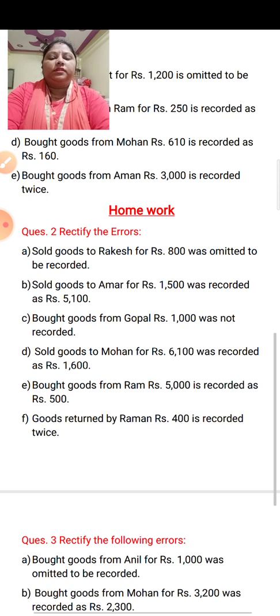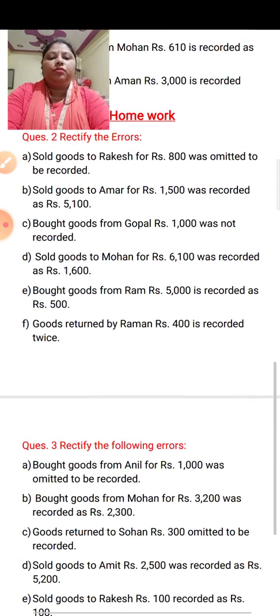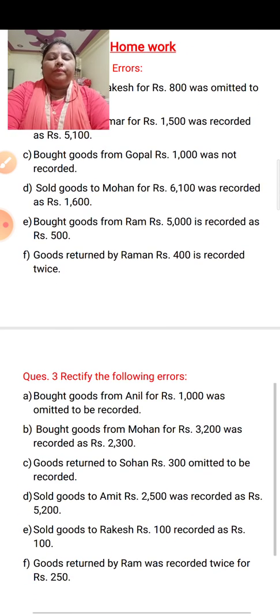Okay. Children, here I have given 2 questions for homework. You have to solve these 2 questions in your fair notebook. These are based on only these 3 types of error. Okay. One thing more.